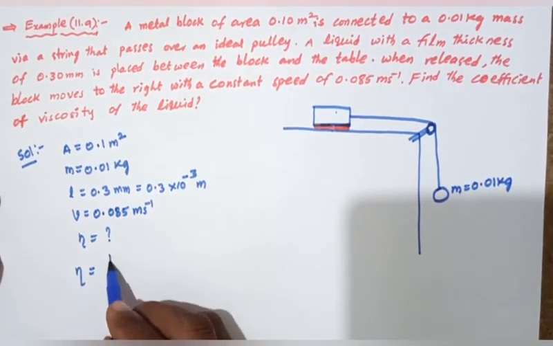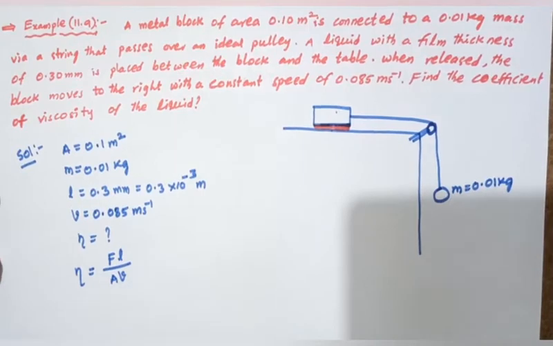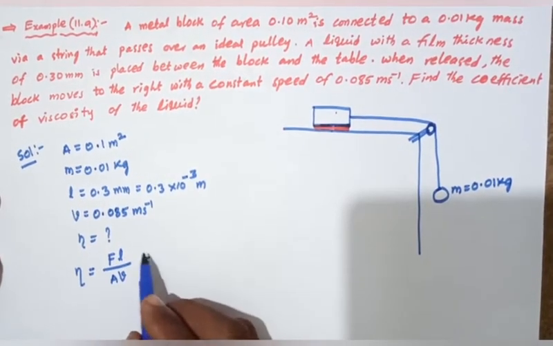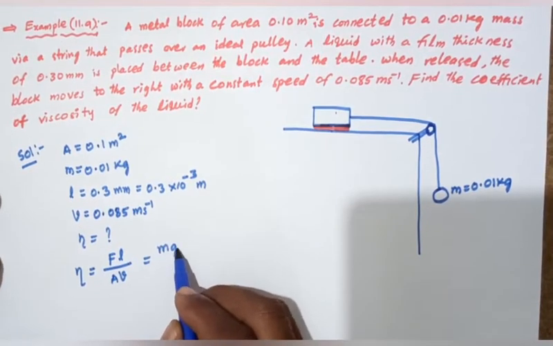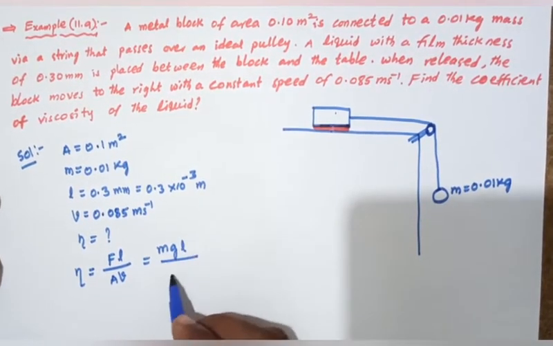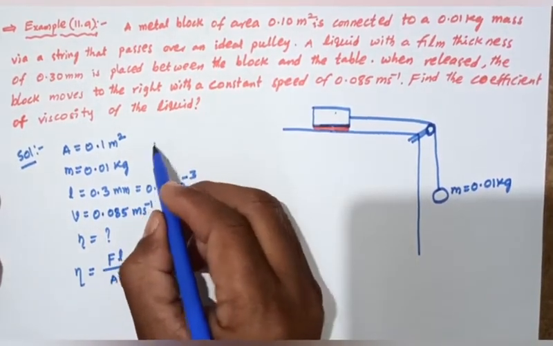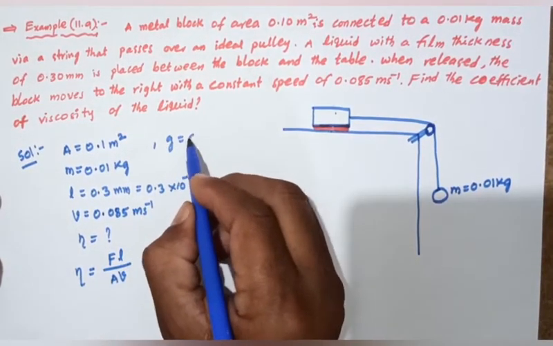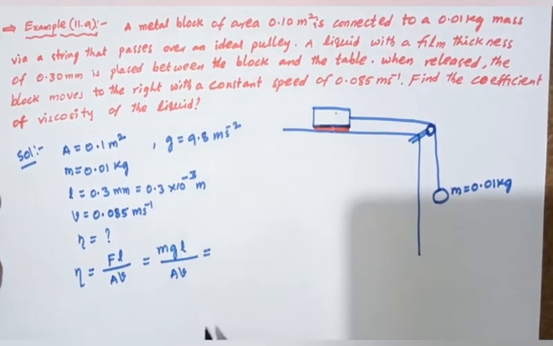Eta equals FL by AV. We can substitute, F is nothing but mg, so eta equals mgL divided by AV. What is acceleration due to gravity? It is 9.8 meter per second square.